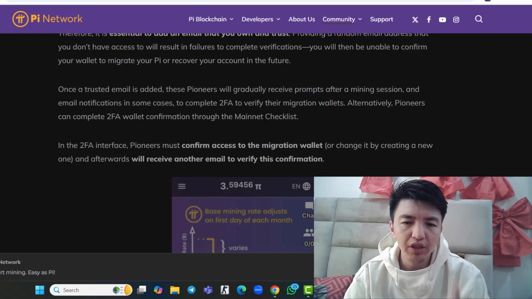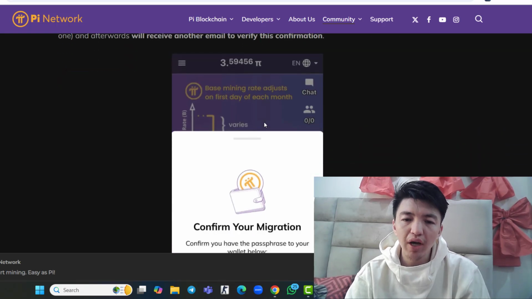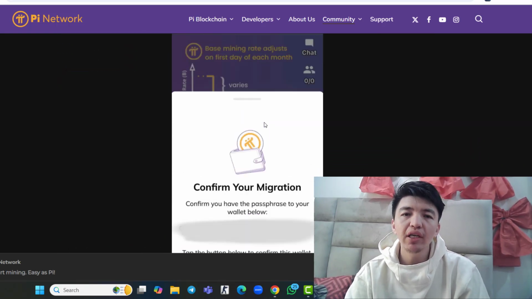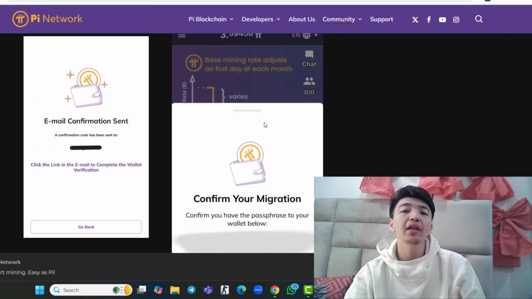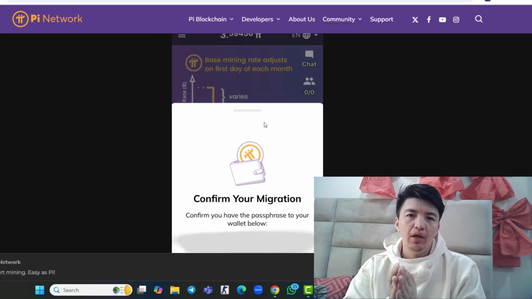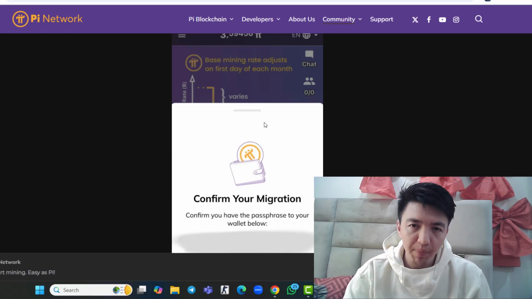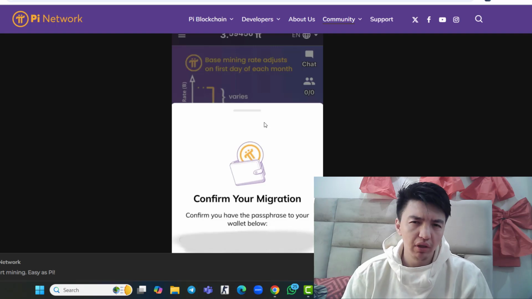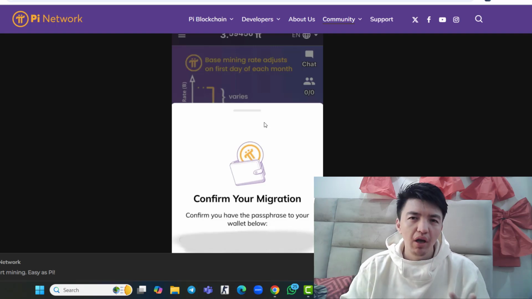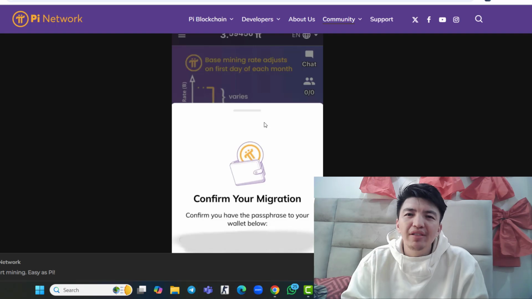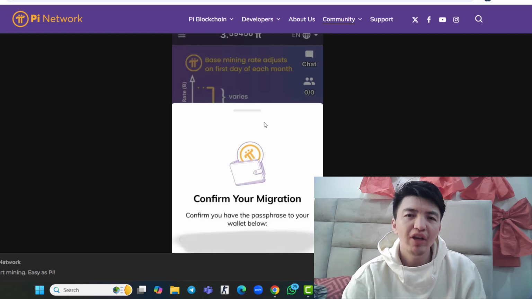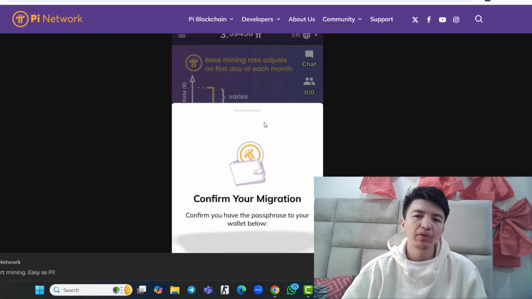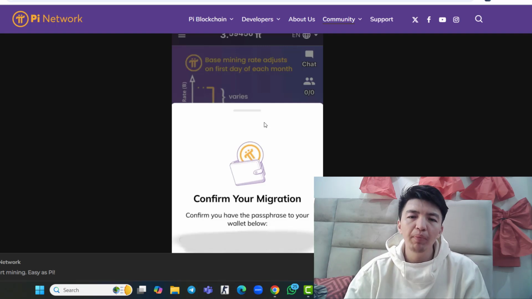Okay, so one thing I should tell you. In order to complete your 2FA, check this screenshot. You can see this screenshot. Automatically you will get the pop-up inside your mining application to complete the email verification. There is no option, there is no feature. So how should I show you inside the mining application practically? If I still did not get the pop-up, how should I show you? So don't worry about that. If you still did not get the pop-up, don't worry.